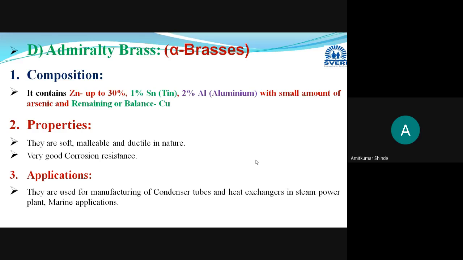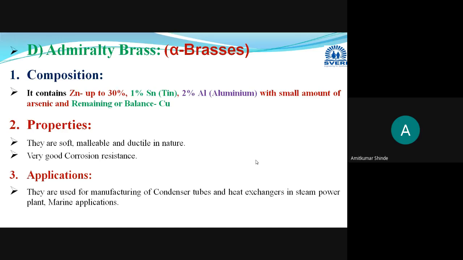And that seawater consists of salt, that sodium chloride salt will be there. It will corrode that metal or alloy. That's why it should have better corrosion resistance. And as here we have added the tin, aluminum elements, it will provide you better corrosion resistance.